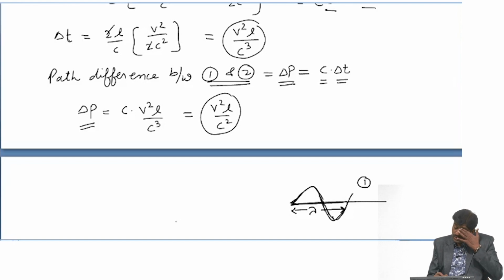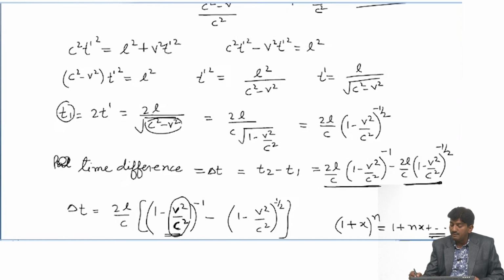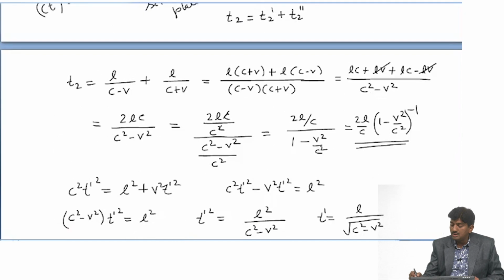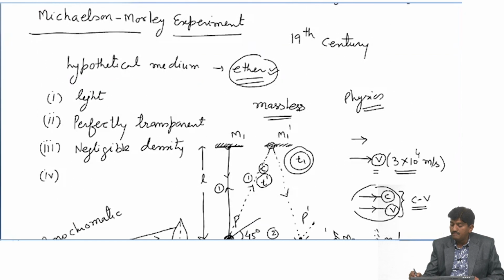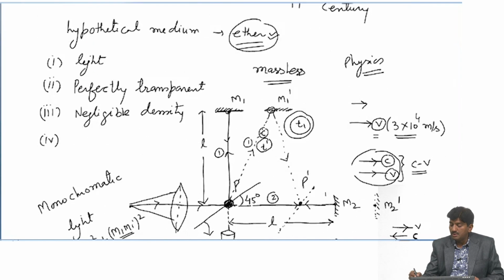And before doing this, Michelson and Morley rotated this experiment by 90 degrees. This is the diagram of the experiment, and the whole experiment was rotated by 90 degrees.